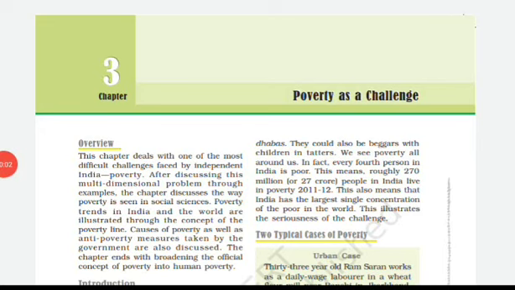Children, from this part of the video, we have understood that poverty has many dimensions, many sides. You might be thinking that people who don't have income are poor, but apart from that there are other dimensions on which poverty can be determined. So poverty has other sides as well, and it differs from people to people. That's why poverty is the biggest challenge for us.